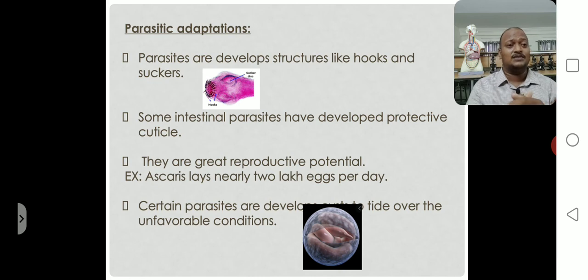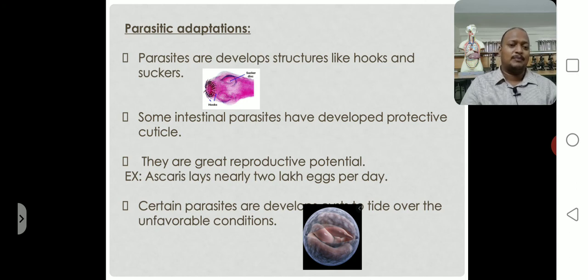Most parasites increase in number within a short span, so they exhibit high reproductive capacity. Only then does it increase their number and cause diseases to the host body.